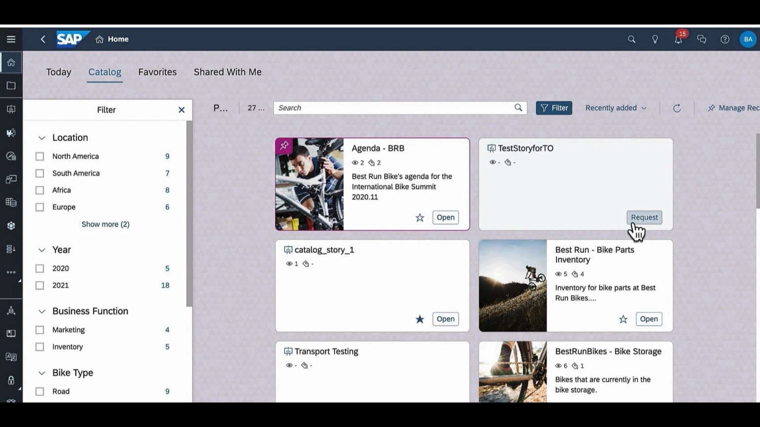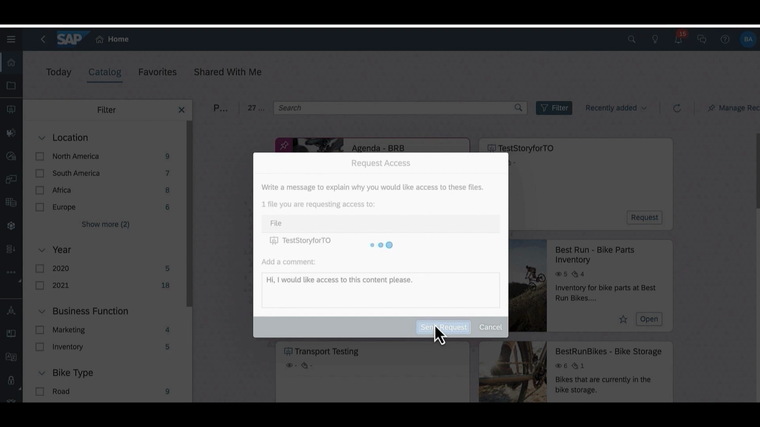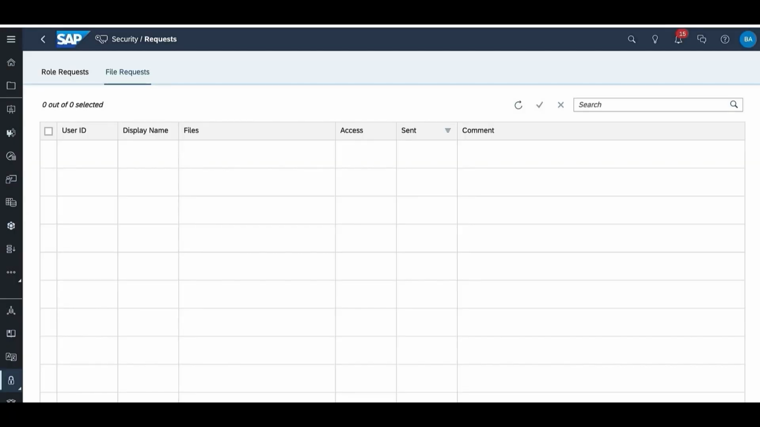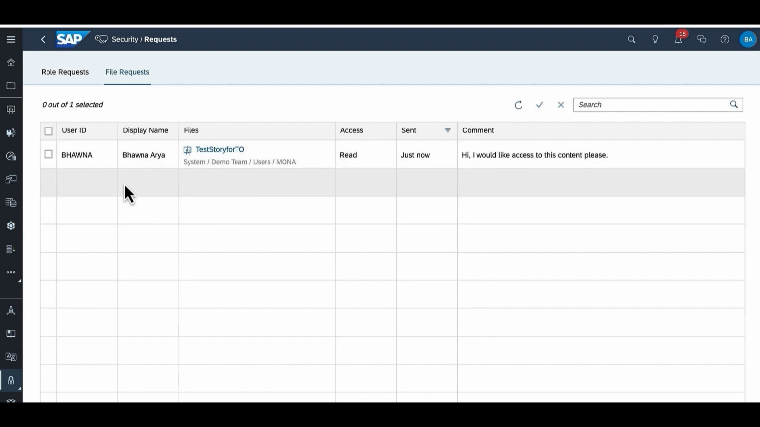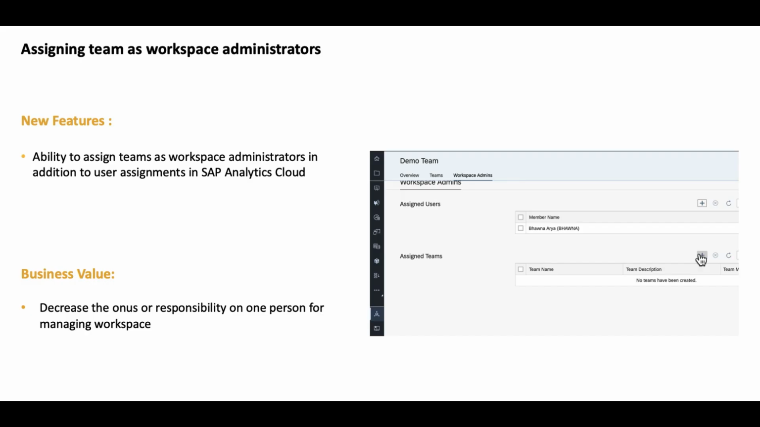As I'm logged in as a user who belongs to this workspace, I can now request access to it. The request is sent with a default message that can also be customized to the system admin. The system admins can navigate to the file request section to approve or deny it. This ensures security as members of the workspace would only see the content and have the option to request access for it.